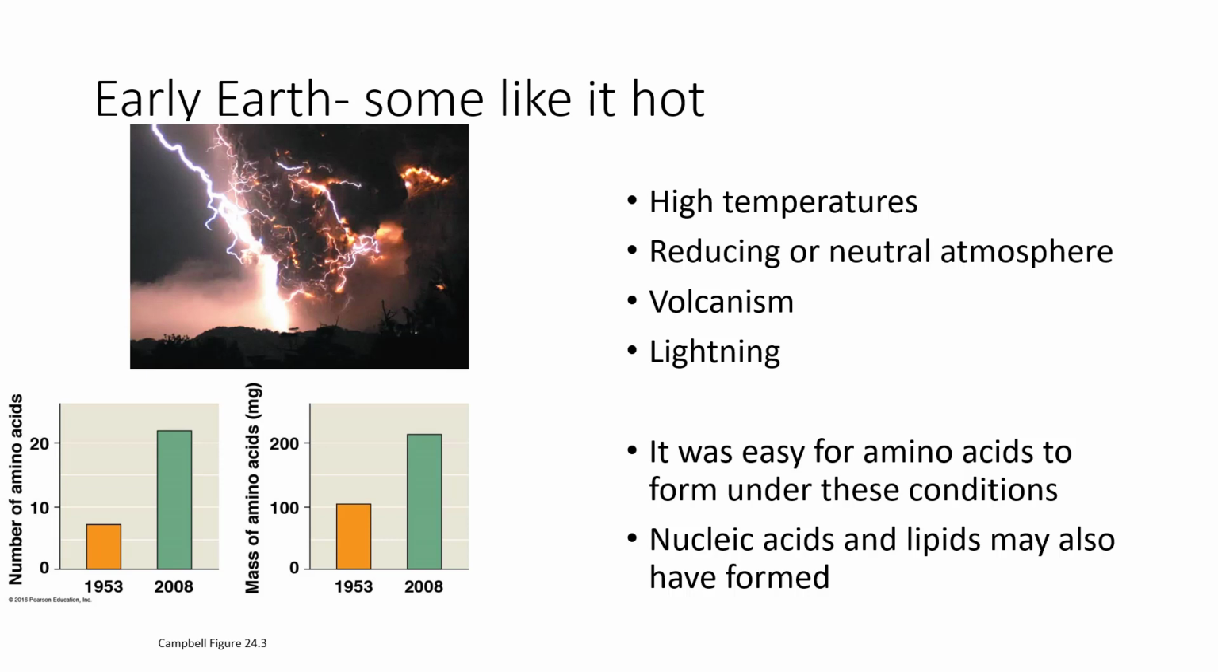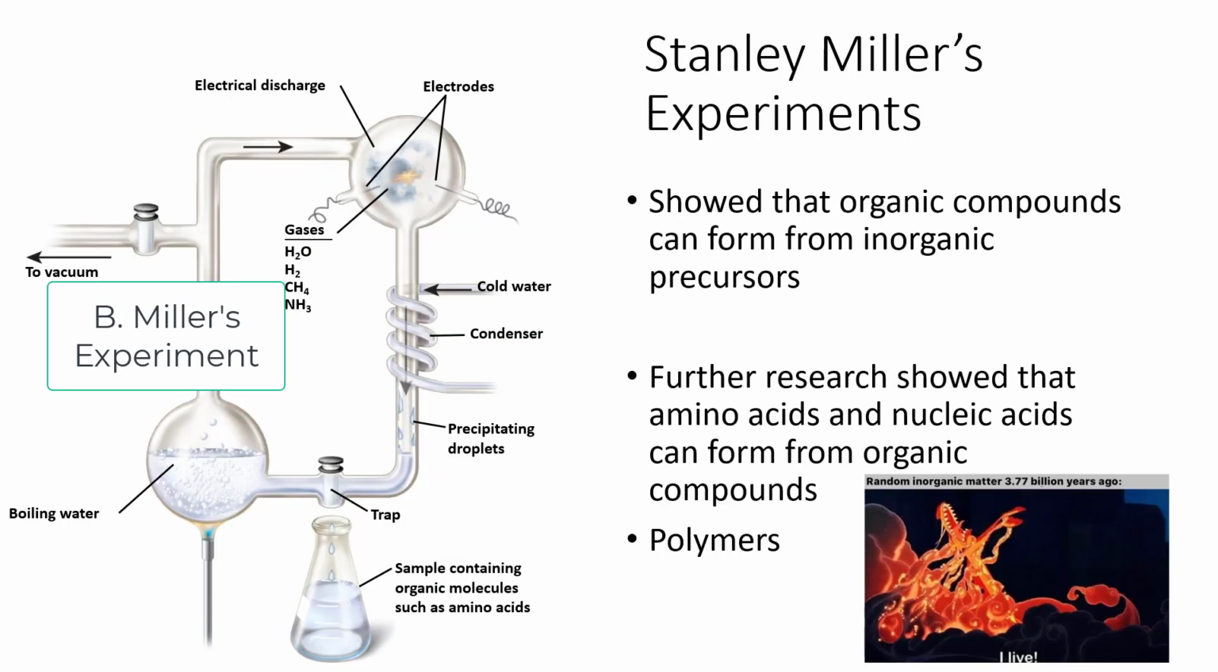Several experiments have been done in this. We can see actually a 1953 experiment we're going to look into a little closer showed that certain number of amino acids could have formed. A higher number was achieved in 2008 when instead of using a reducing atmosphere, they used a neutral atmosphere. What did they do in 1953 then? Well, this is Stanley Miller's experiment.